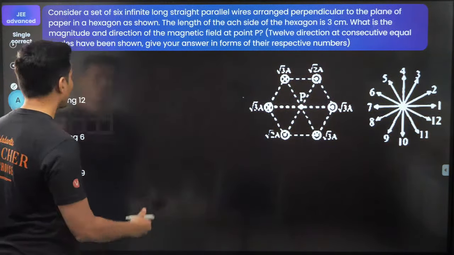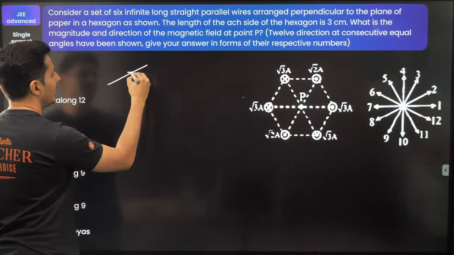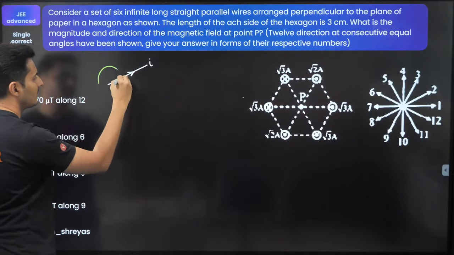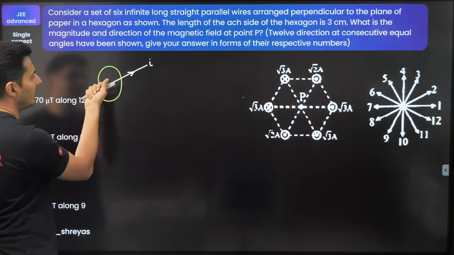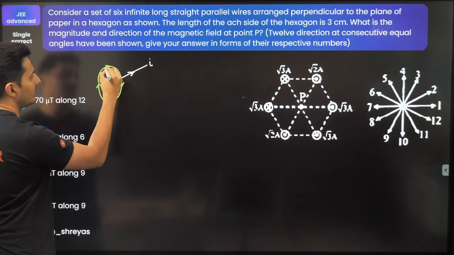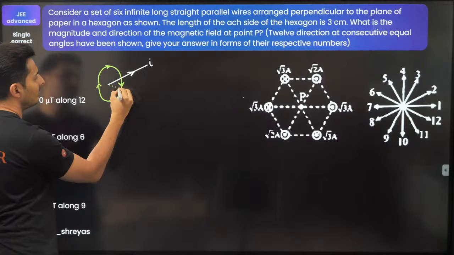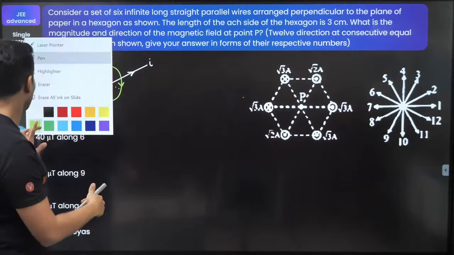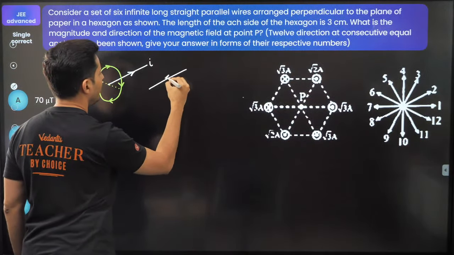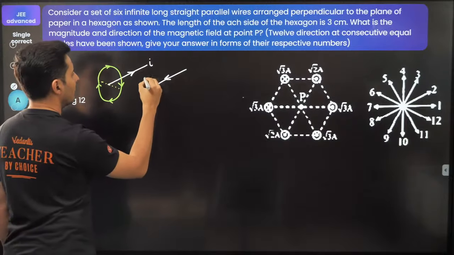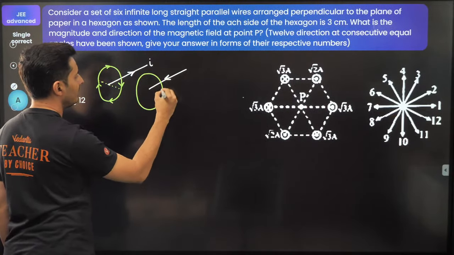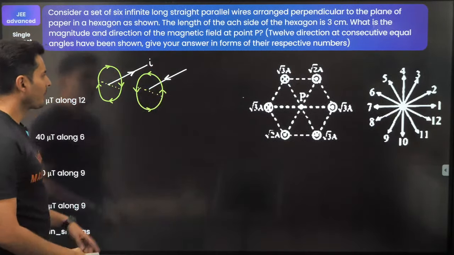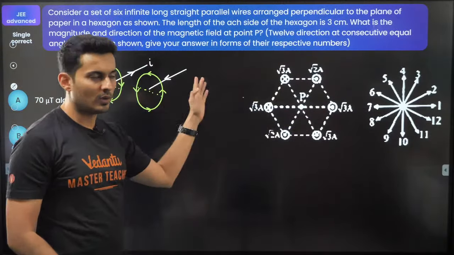First of all, I know the moment there is any wire which carries some current, there will be a magnetic field around it, and the magnetic field is basically like this. And you have to use your right hand thumb rule to figure out the direction. This right hand thumb rule is very essential so that you are able to see whether it is clockwise or anti-clockwise. If the current was, let's say, this way, then the magnetic field lines will obviously be like this, like this, like this, and like this. This is how it will look. Refer to these diagrams because it will be useful for solving these questions.